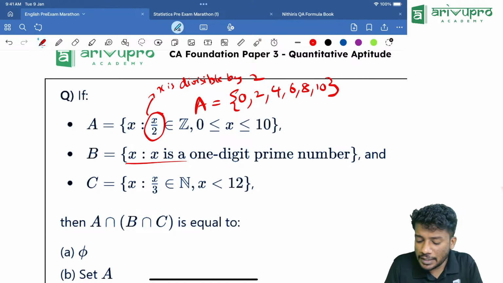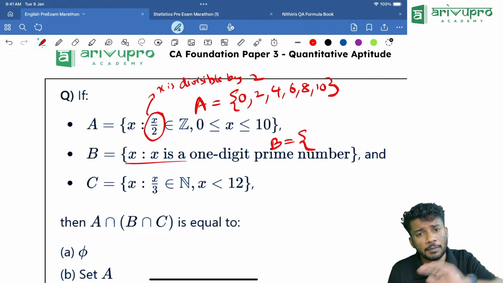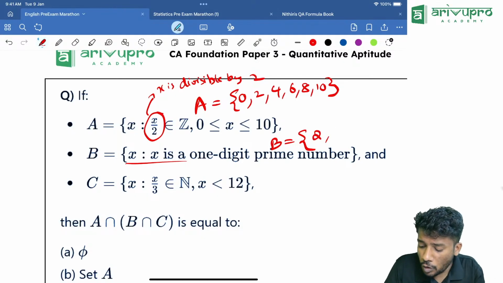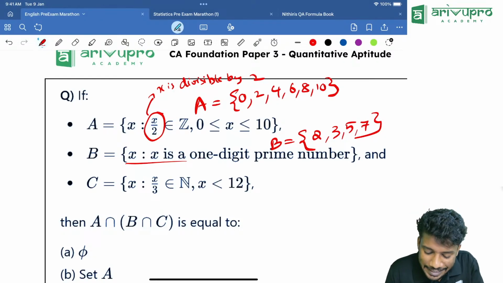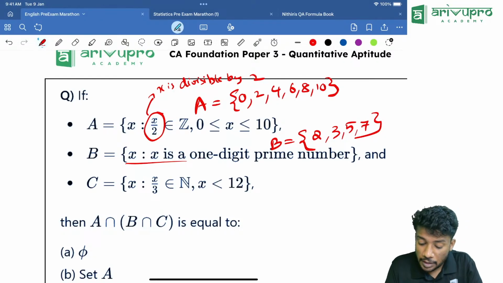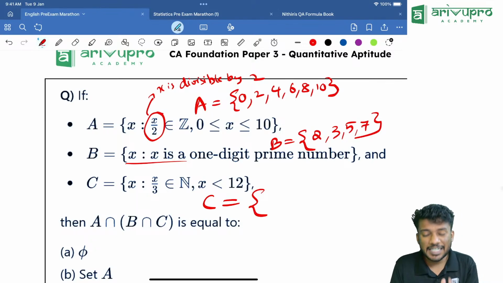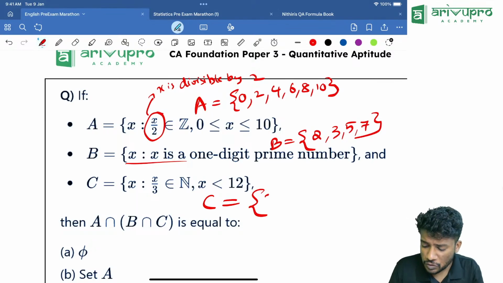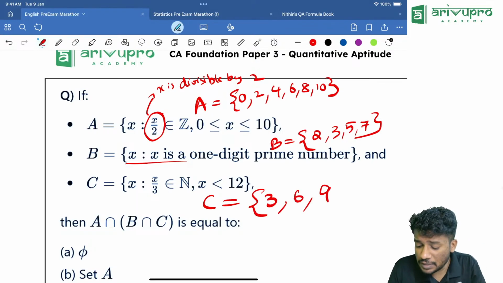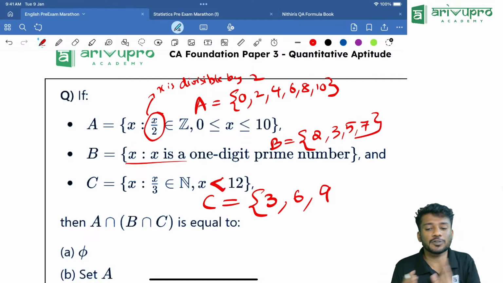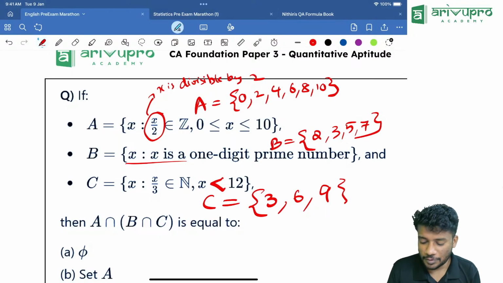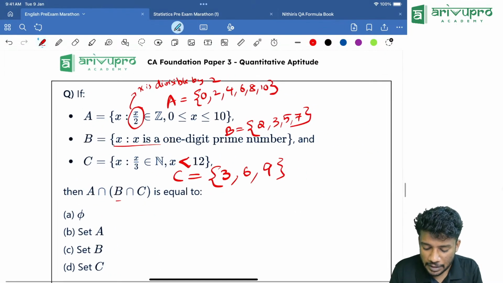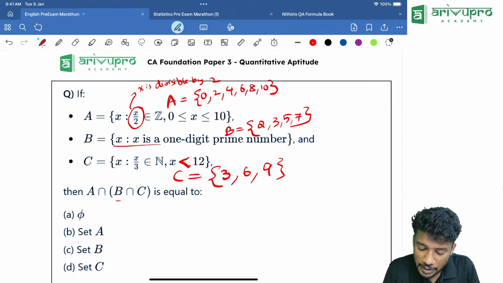Then x is a one-digit prime number. B is equal to set of x such that x is a one-digit prime number. Which are the one-digit prime numbers? 2, 3, 5, 7 are the one-digit prime numbers. Then x such that x is divisible by 3. That means C is equal to set of numbers divisible by 3. Which are divisible by 3? 3 is there, 6 is there, 9 is there, is 12 there? Since it is less than 10, 12 is not included. So this is only available. Now you find B intersection C. What is common between B and C?